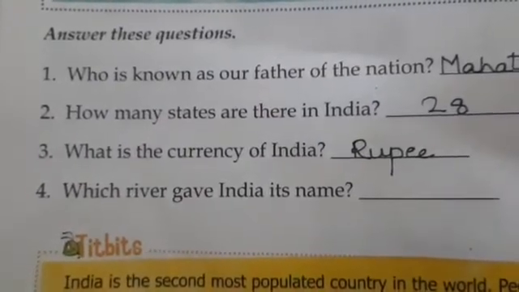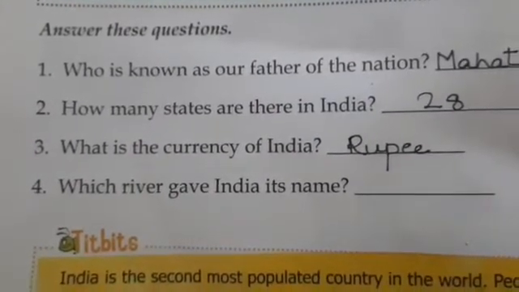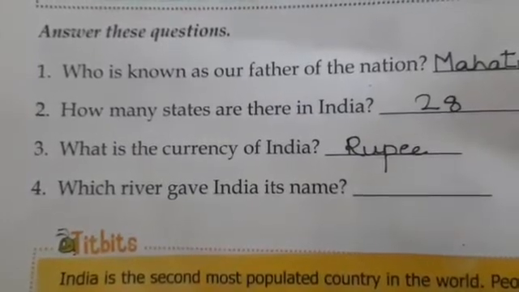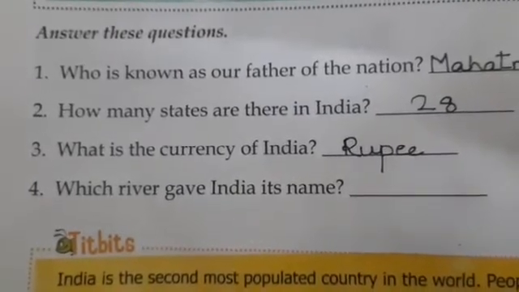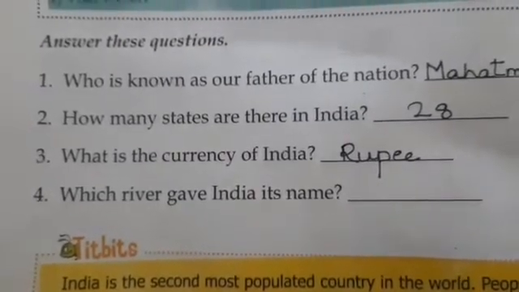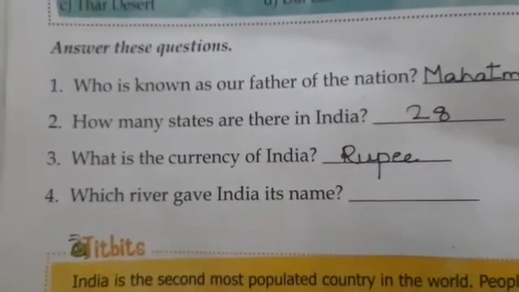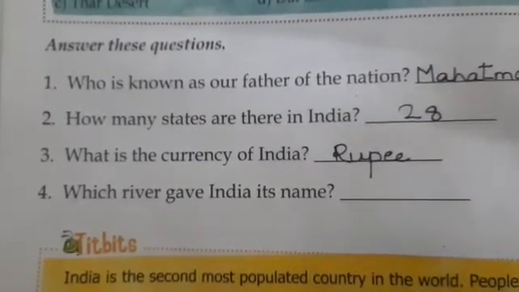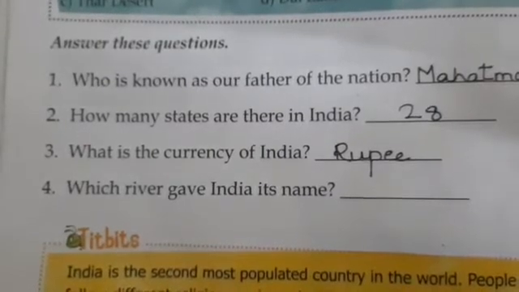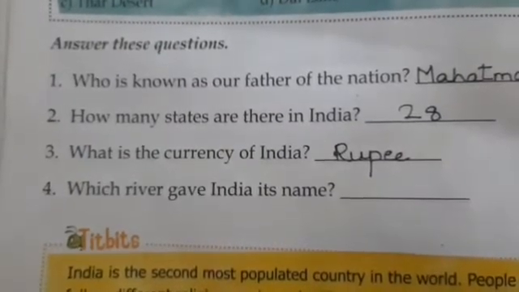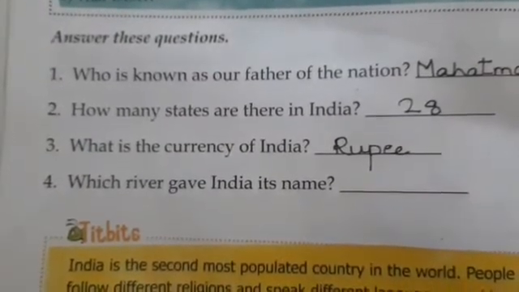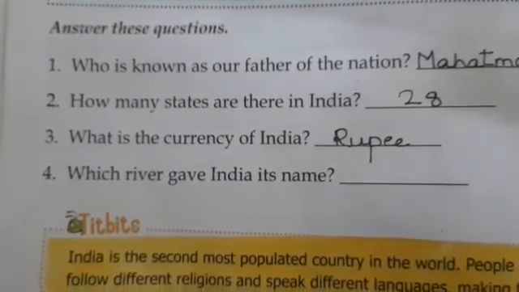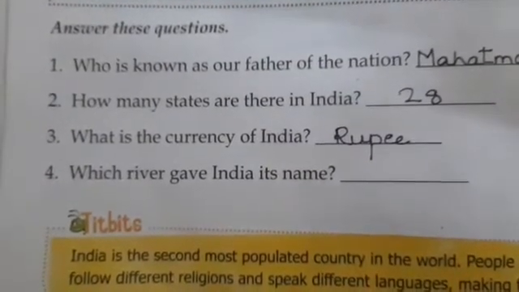Which river gave India its name? You know, India is named after a river. And what was the name of that river? It was Indus. Yes, the Indus River. Okay. So, we write down Indus in the last blank.